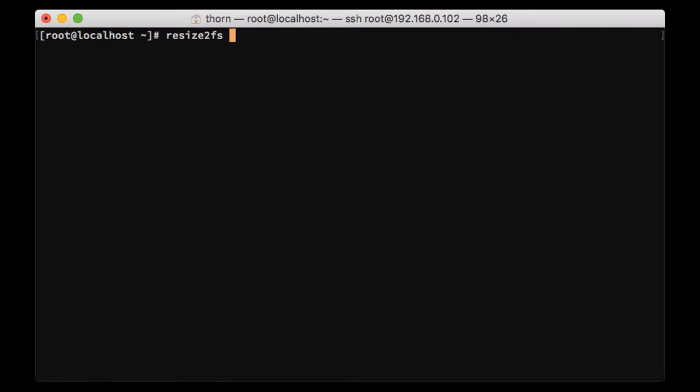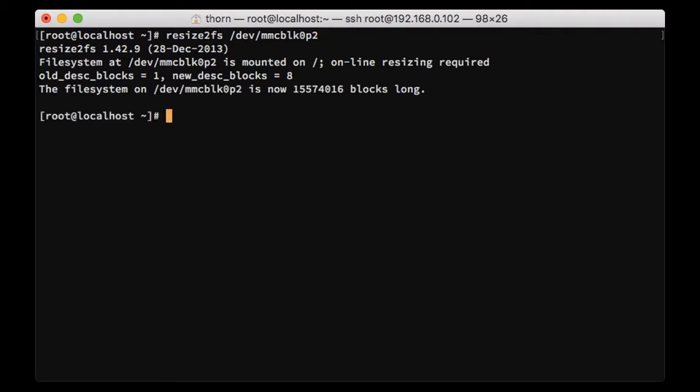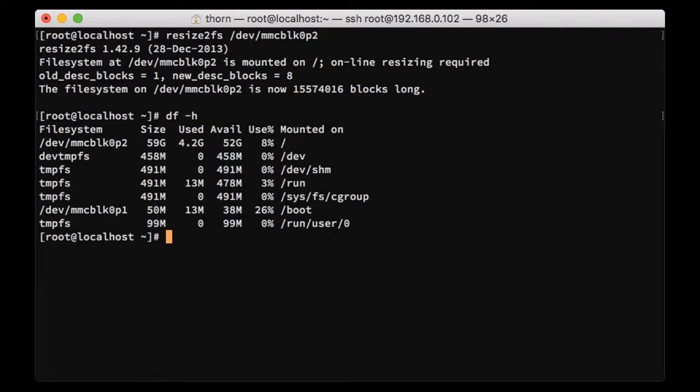Okay, after rebooting, we are gonna execute the following command. We are gonna resize our block device to its full capacity. Partition 2. Okay. Here we go. Let's check. And now we have the disk size of 59 GB. That's great.